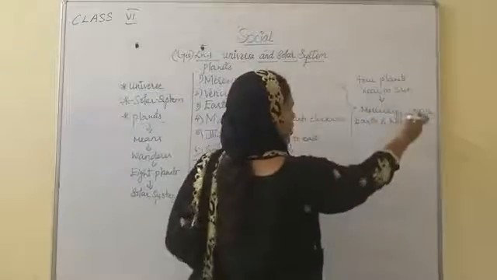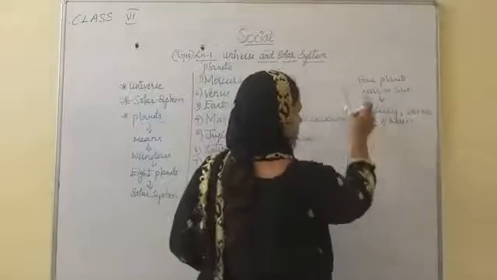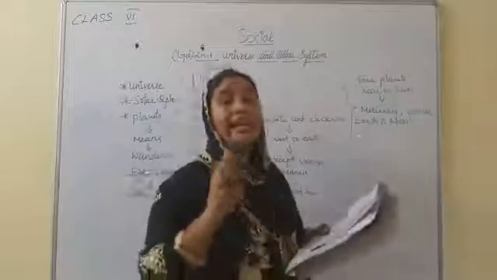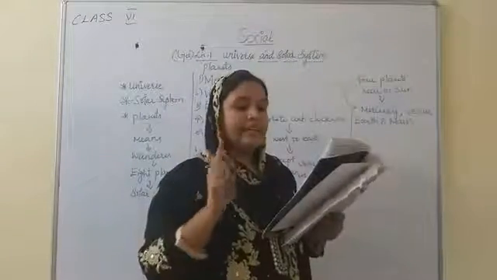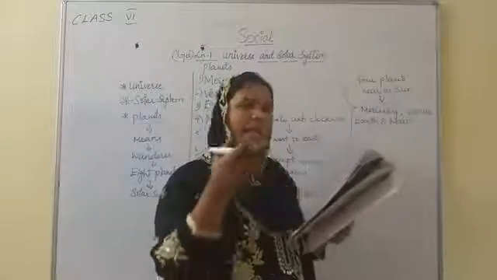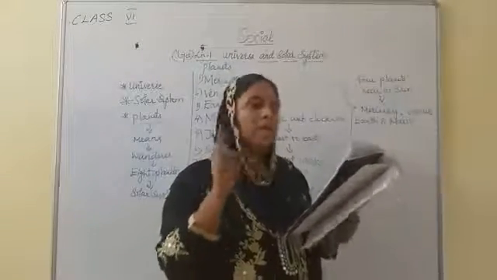So Mercury, Venus, Earth and Mars are near to the sun. And what is this called? This is called the inner or terrestrial planets.